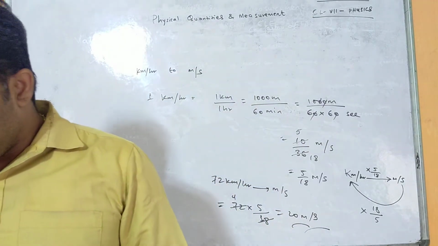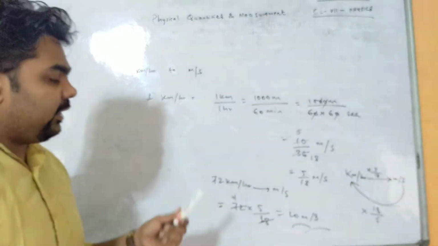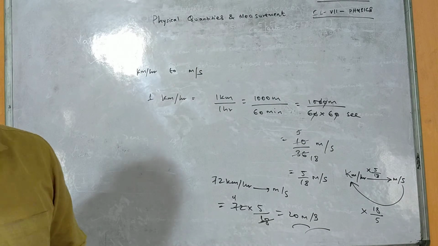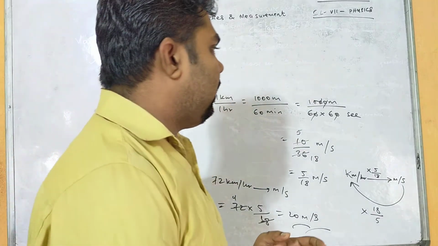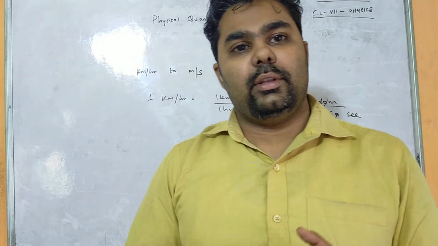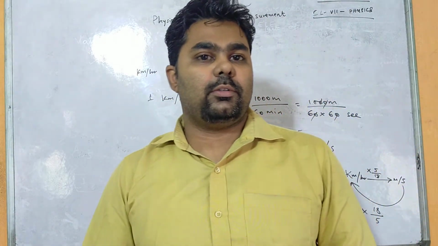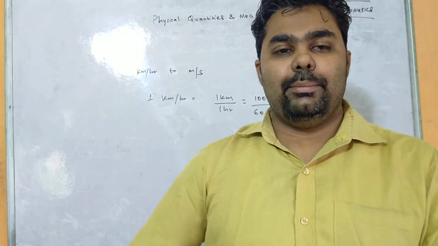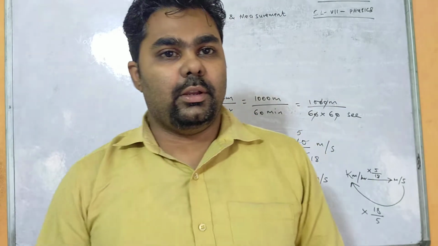We can compare the speed of two objects also. So whose speed is maximum? If an object is covering more distance in less time, then we say that speed is more. If an object covers less distance in more time or the same time, then we say that speed is less.